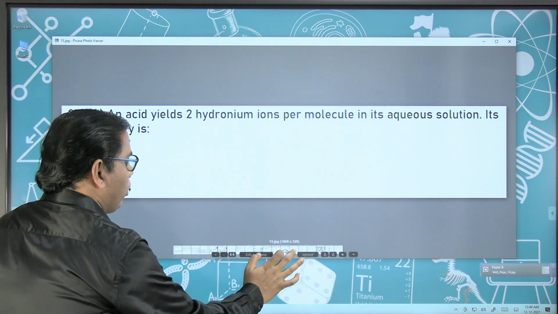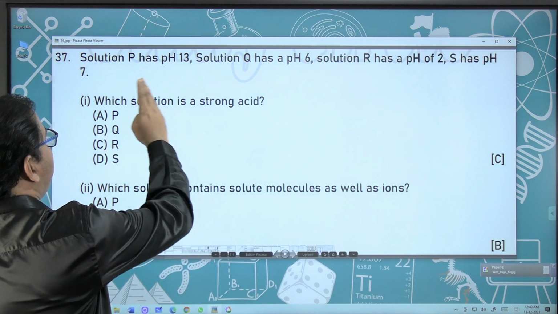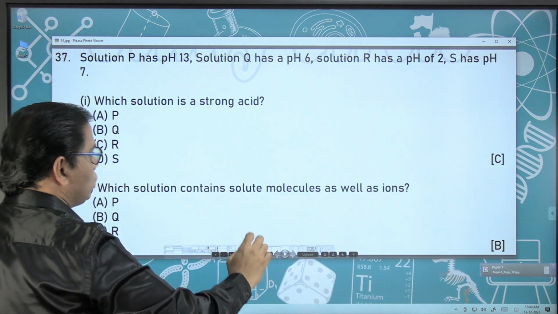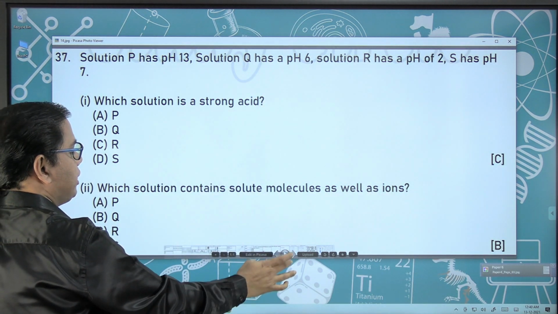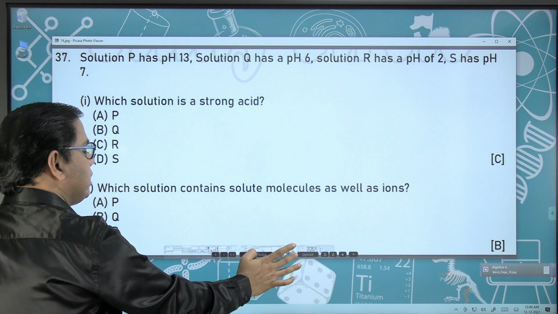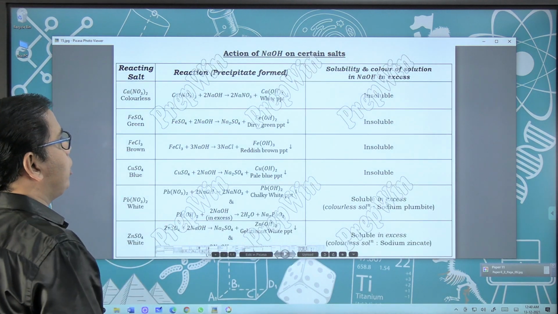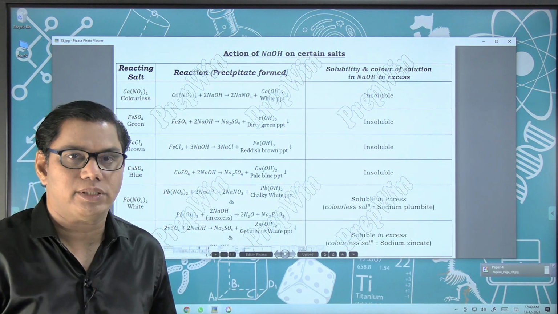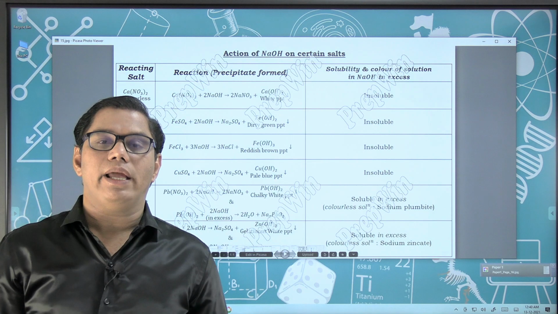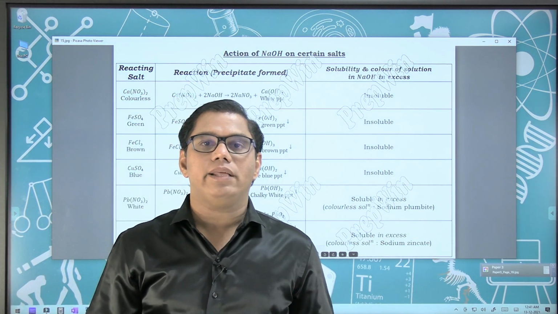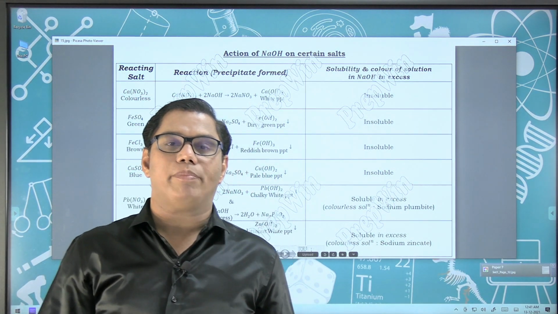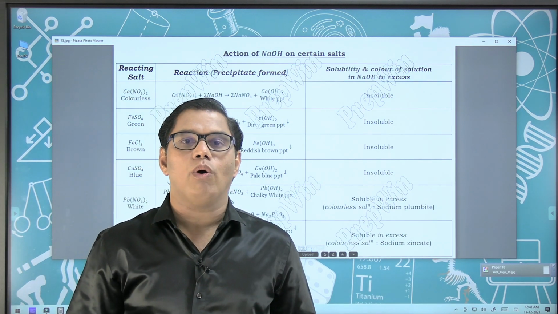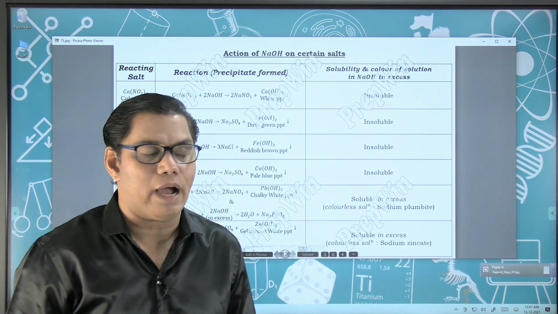Next question is equally important, whereby the pH of 3 or 4 solutions will be given and questions related to them. This is again a very important question. Now coming to the next chapter, that is analytical chemistry. I got some comments in the comment box regarding this chapter that students find this chapter difficult, but I don't know what is difficult in this chapter.